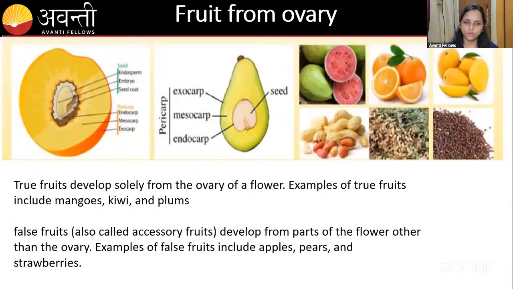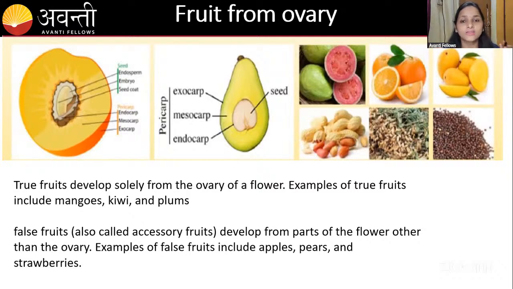Let us talk about the fruits. We all know that after fertilization, the ovary develops into the fruit. Just imagine the flower, guys. All the parts of the flower, the petals, sepals, and ovary, are located on the thalamus, right? After fertilization, the ovary is going to form the fruit.